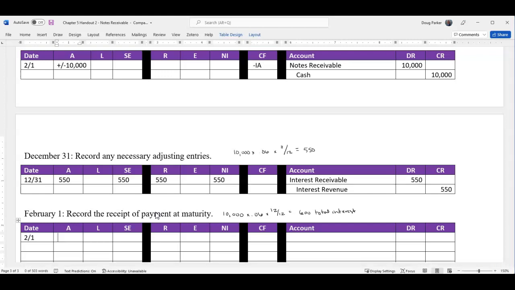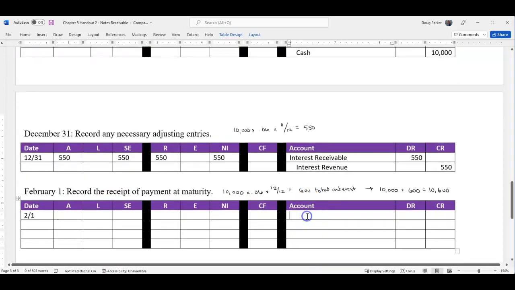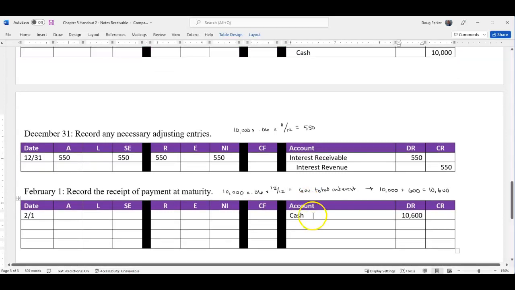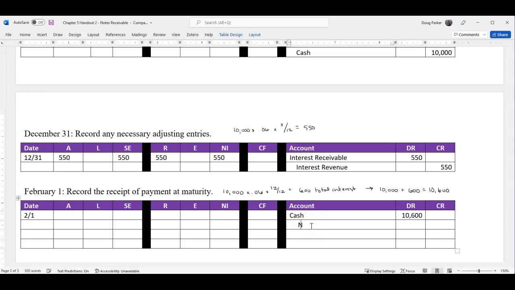Keep that in mind. So to calculate our maturity value, how much cash did we receive? It was a $10,000 note plus $600 in total interest, so we should receive $10,600 in cash. So that's the amount we received. So we're going to hit cash, $10,600. Now what else is going on? Well, we're going to remove the note receivable from our books.